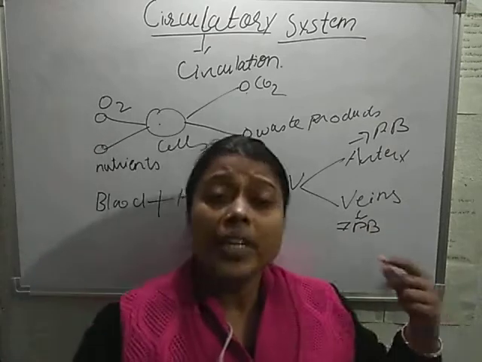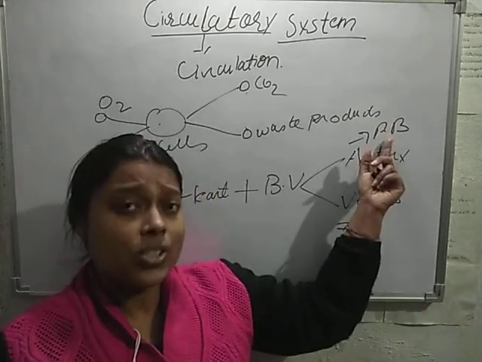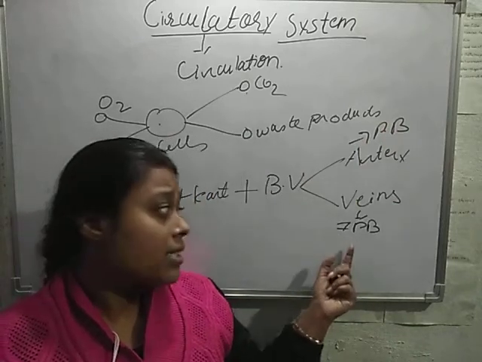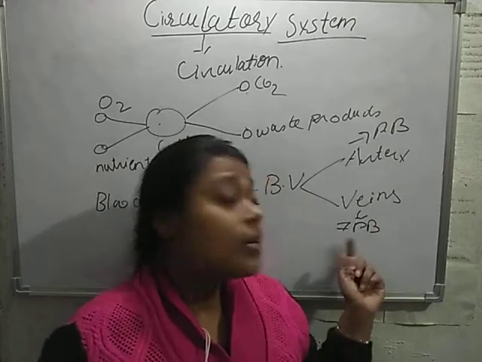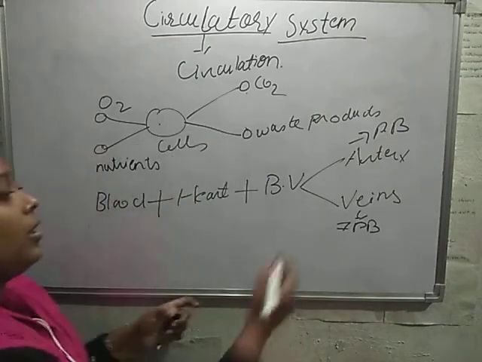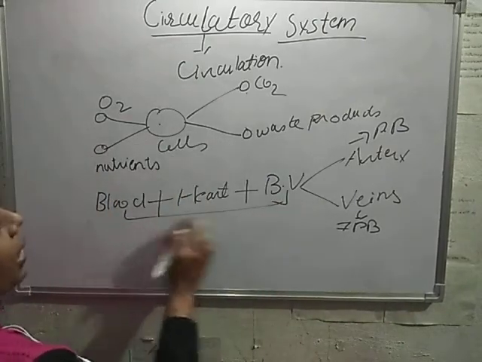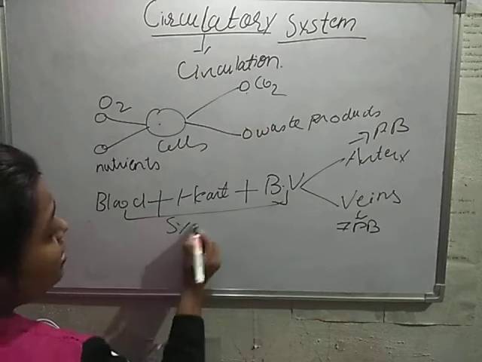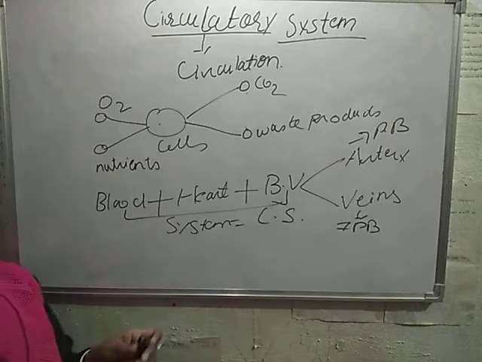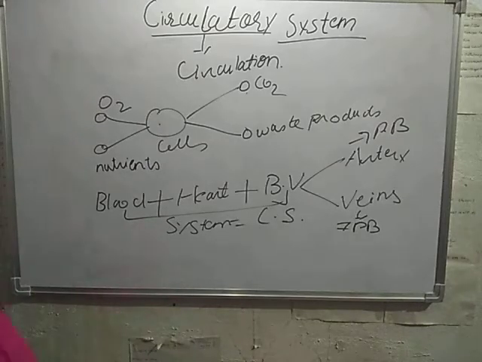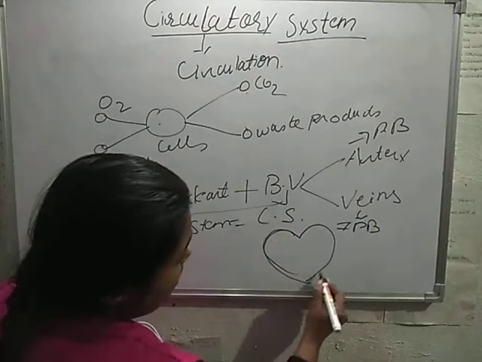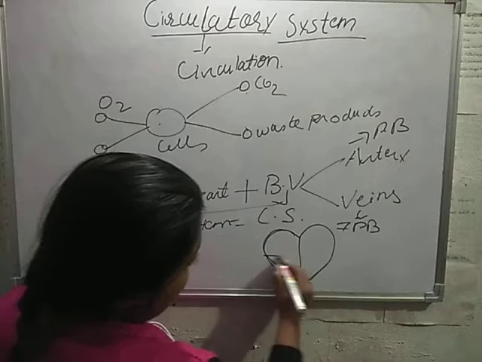Impure blood means deoxygenated blood, and pure blood means oxygenated blood which is free from carbon dioxide. Impure blood contains carbon dioxide. So veins carry impure blood from different parts of our body to the heart. Now all these three, blood, heart and blood vessels, make a system that is known as the circulatory system. Okay, now we are going to study the structure of the heart. We are not going into detail, only the basic structure.